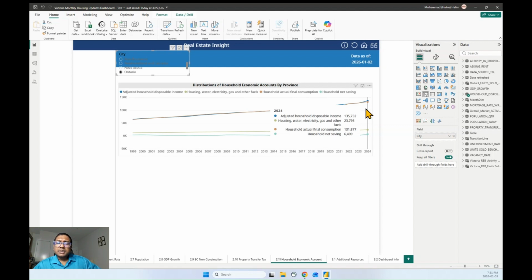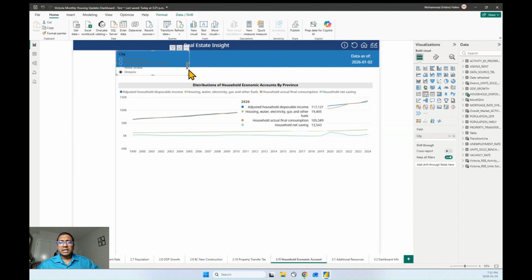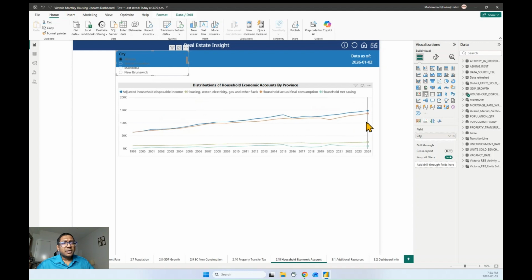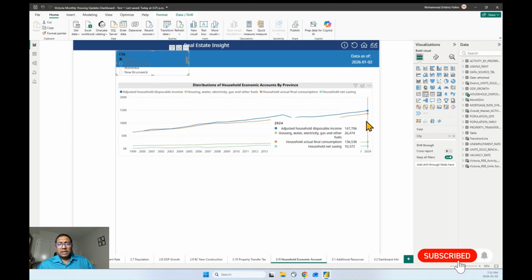The final province that we have today is Alberta. Alberta has $147,000 income. The housing, water, electricity and gas bill is $26,000. The total final consumption is $136,000, and they also have very good savings, $10,000. I think Alberta has the highest savings rate in Canada, $10,000, which is quite a bit higher compared to the other